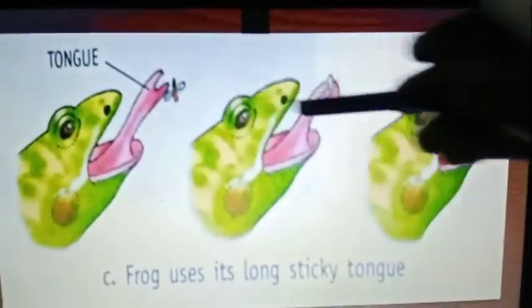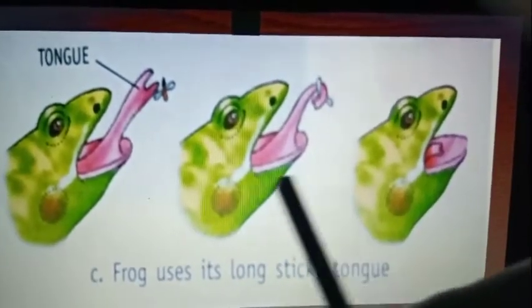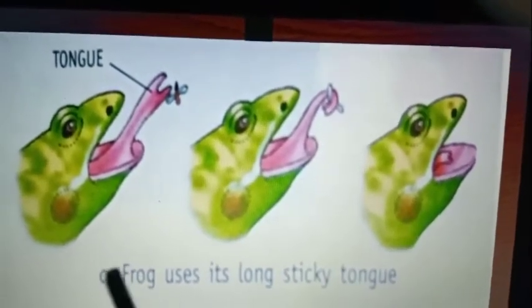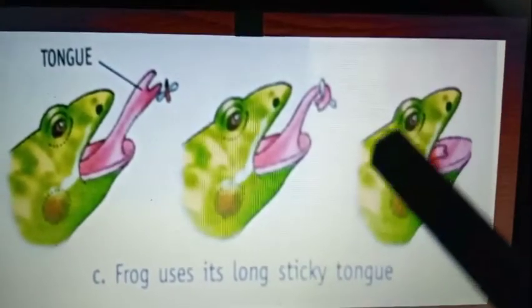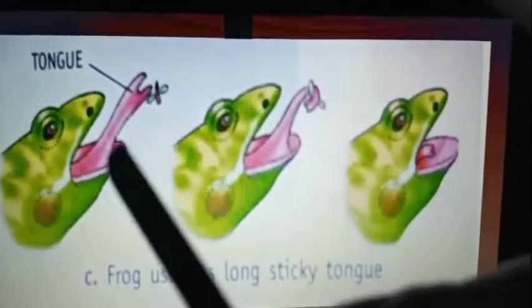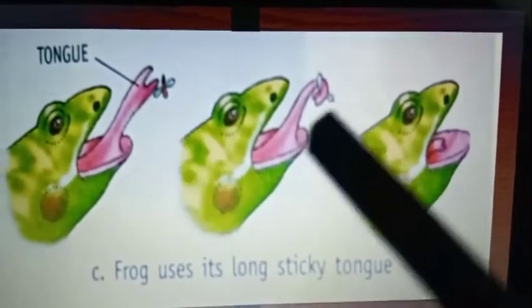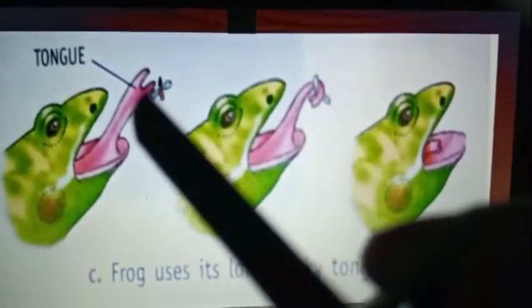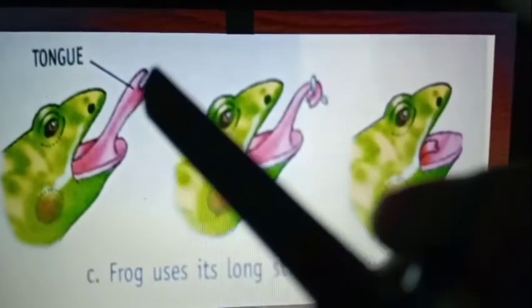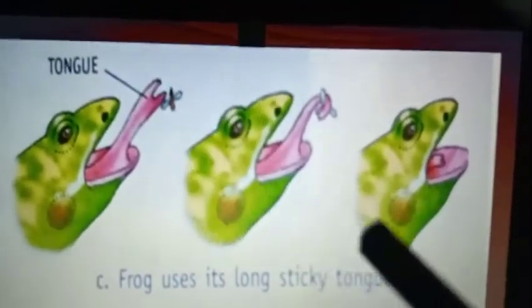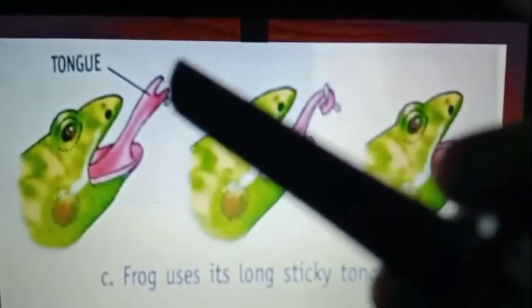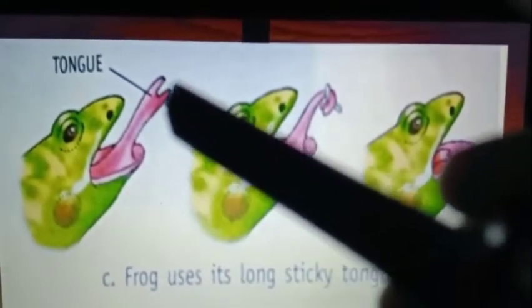Here is the frog. We know that frog is an amphibian and a multicellular animal, and here is how it takes up the food material, with the help of its bifid sticky tongue. See, bifid means the tongue is divided into two parts at the end, or we can say a slit is present at the end of the tongue.